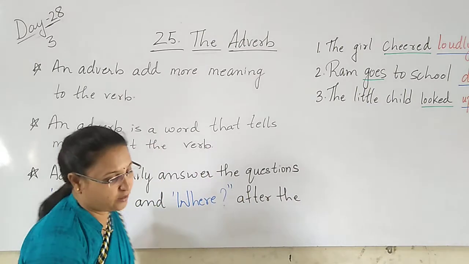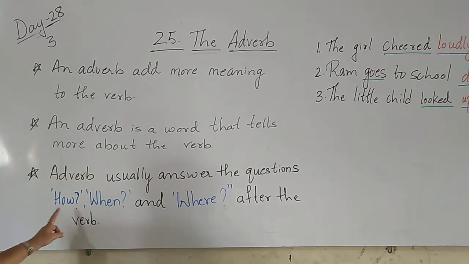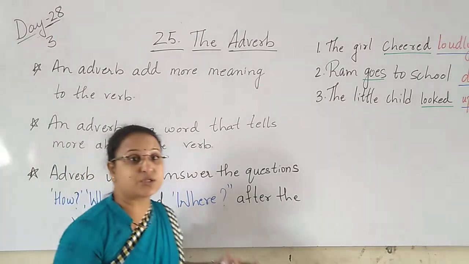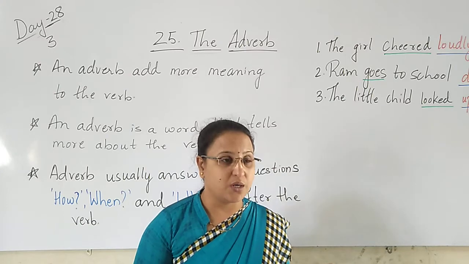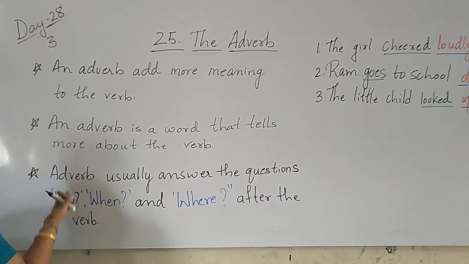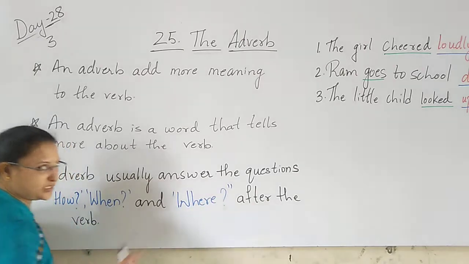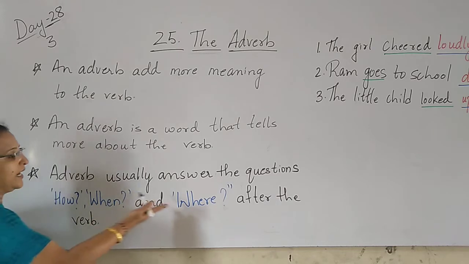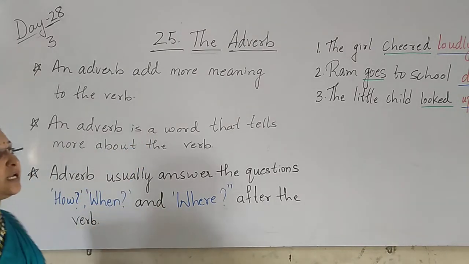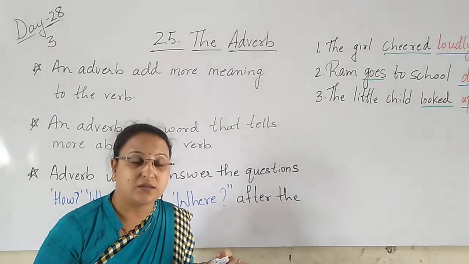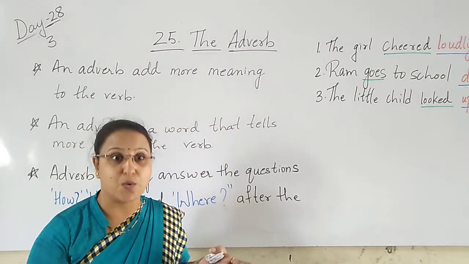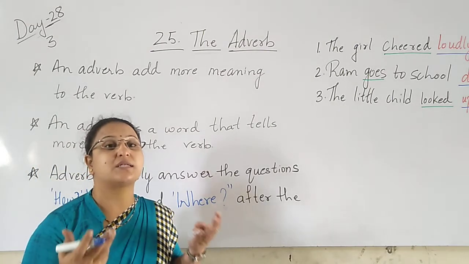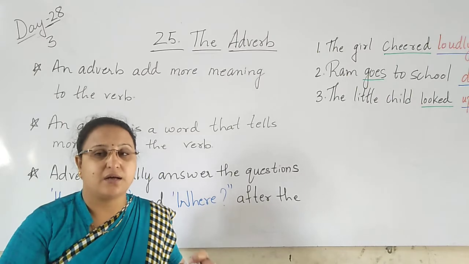So it says here, cheered. How did the girls cheer? The girls cheered loudly. How? We use the question word. Adverbs usually answer the questions how, when and where. So, how did the girl cheer, children? The girl cheered loudly. We use the question word how to know how the girls cheered.